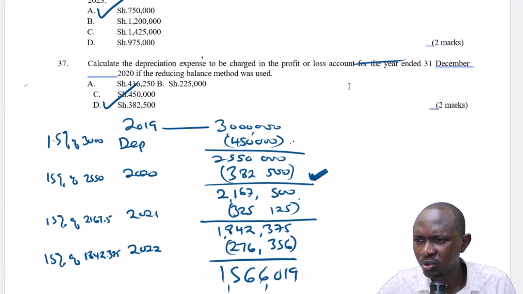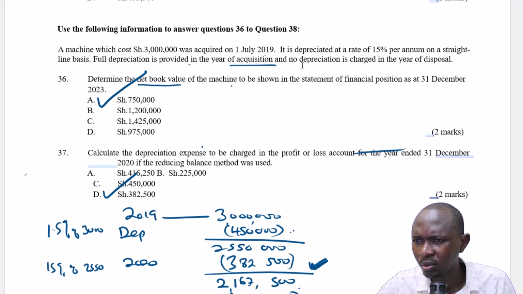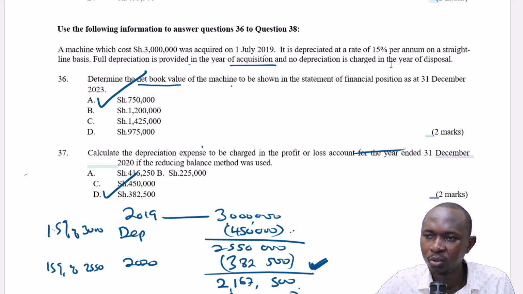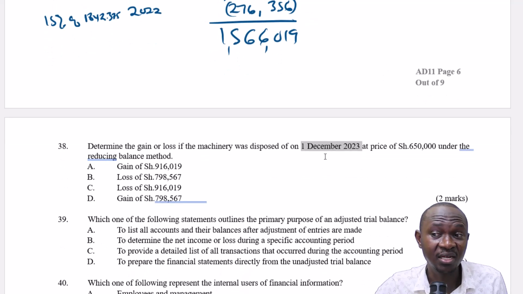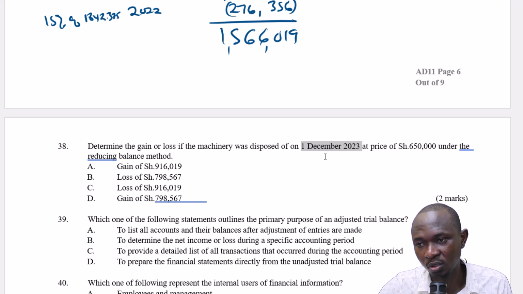No depreciation is charged in the year of disposal. Wow. So this is the year of disposal, no depreciation will be charged, despite the fact that we are almost coming to the end of the year, but the instruction is very clear that no depreciation is charged in the year of disposal. So we are not going to compute the depreciation.